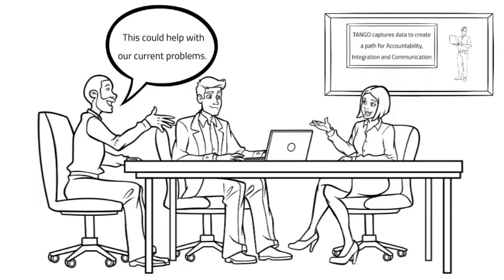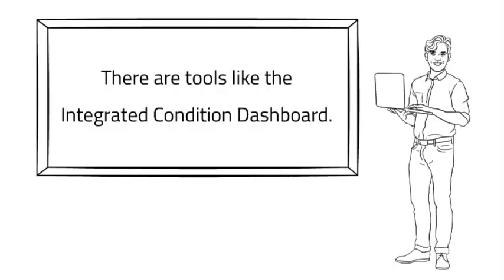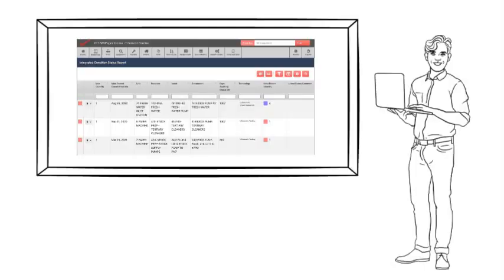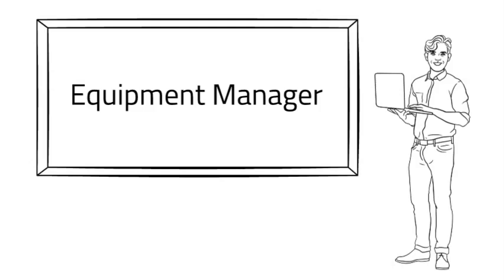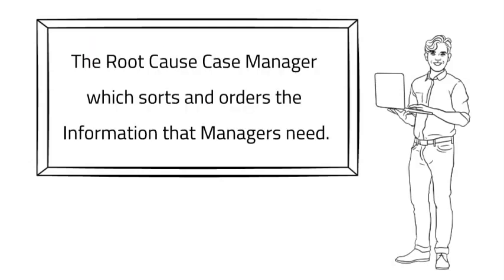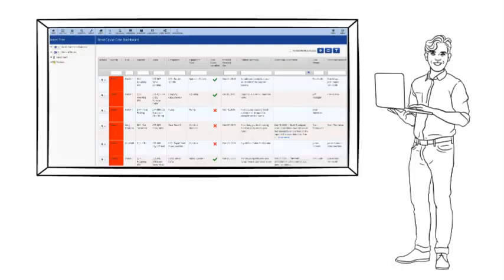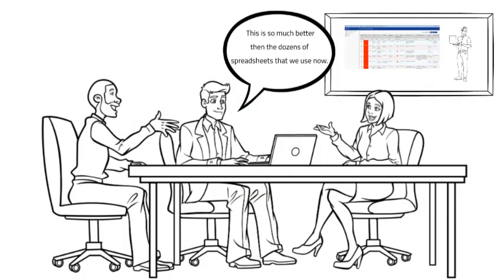This could help with our current problems. There are tools like the Integrated Condition Dashboard, Equipment Manager, the Root Cause Case Manager, which sorts and orders the information that managers need. This is so much better than the dozens of spreadsheets that we use now.